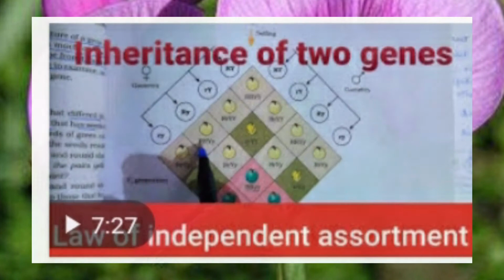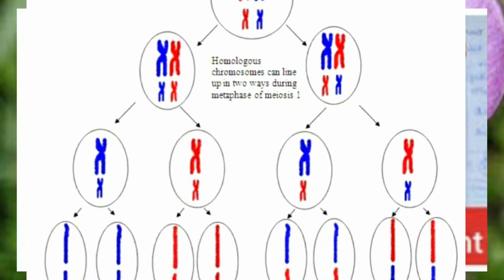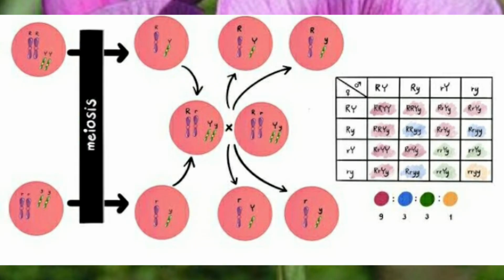And the last law is law of independent assortment, children. It is based on inheritance of 2 genes. The genes randomly rearrange in the offsprings, producing both parental and new combination of characters. Therefore, the inheritance of one character does not affect the other character, and both the characters assort independently.